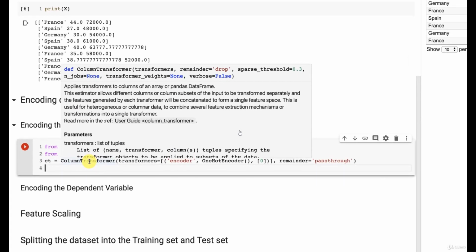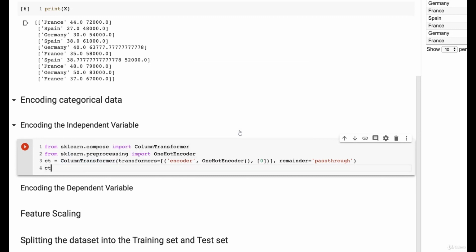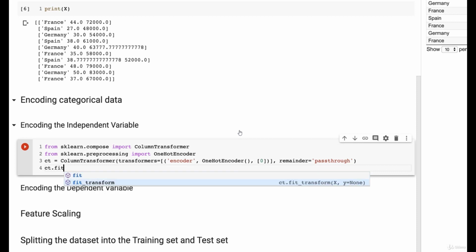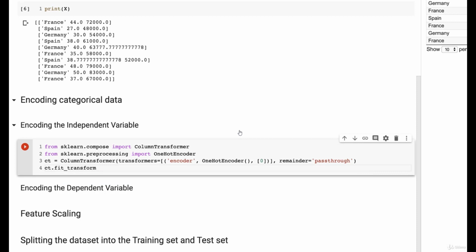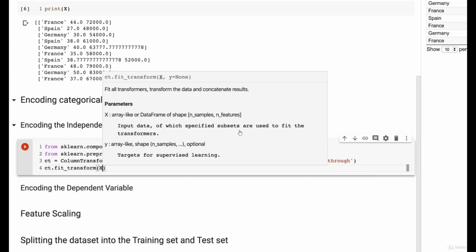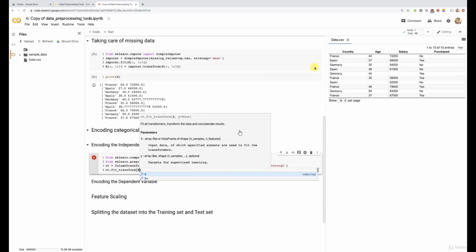Let's use this. To use this, of course, we first call our ct object, from which we're going to call this fit_transform method, which will get as input, of course, X, because that's what we want to transform. We want to transform the matrix of features X, inside which we want to one-hot encode the country column. Perfect. So now two things to understand.